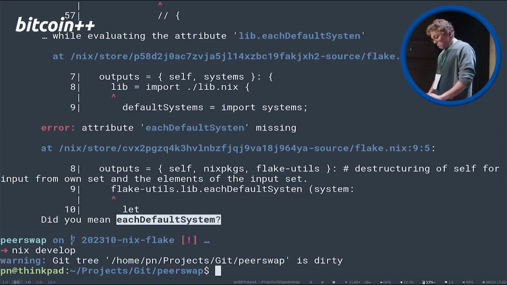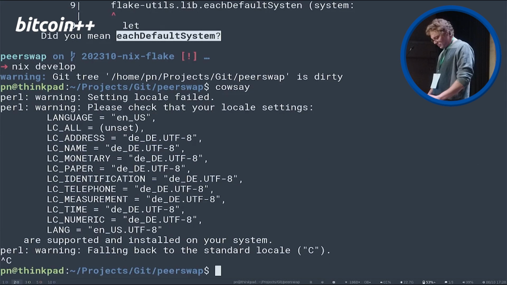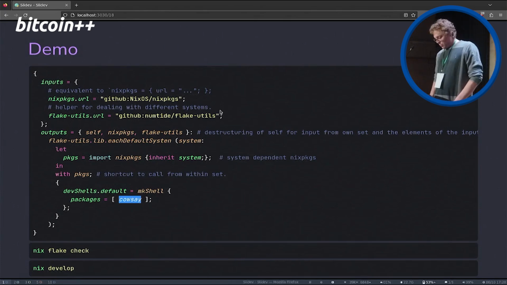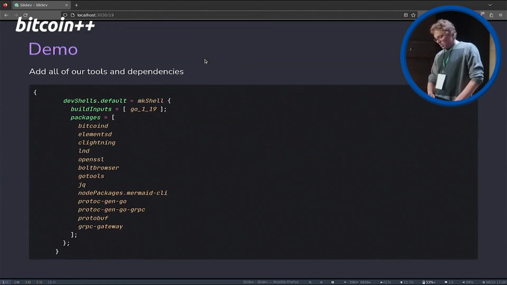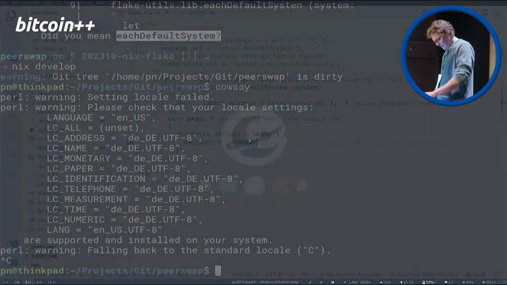Now what did we give it? We give it cowsay also. Let's check if this works. It works. Okay, cowsay is pretty useless, but we could now give it all the dependencies that we specified in the beginning that we need for this program or for our project. Oh, how was the code block? It was with the dev shells, was everything.